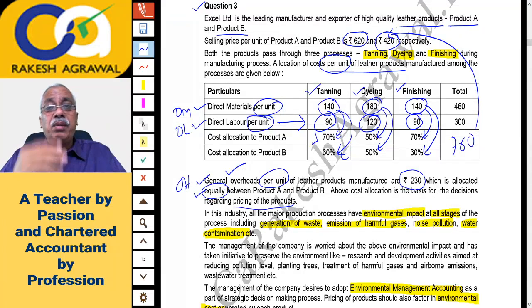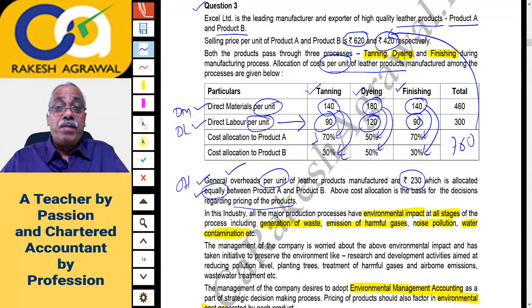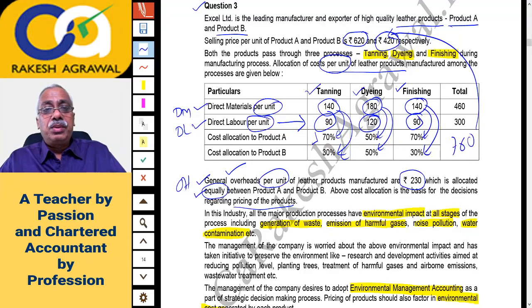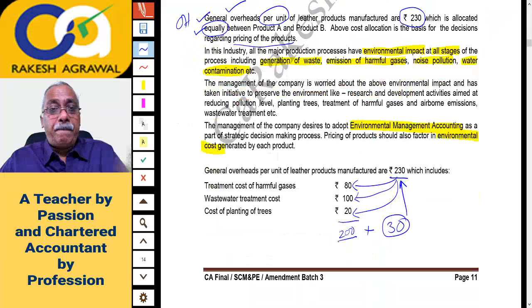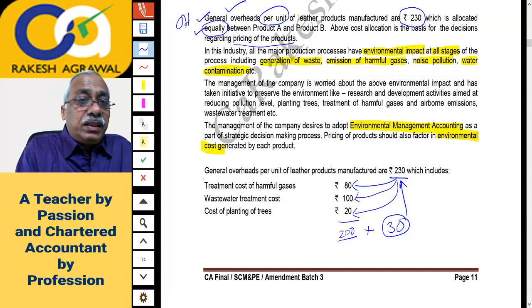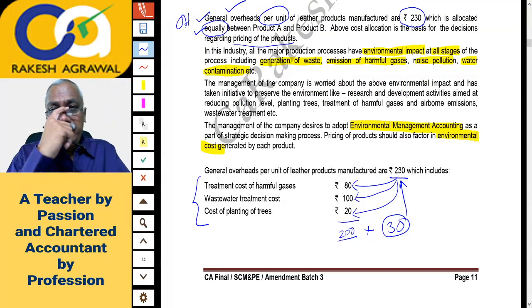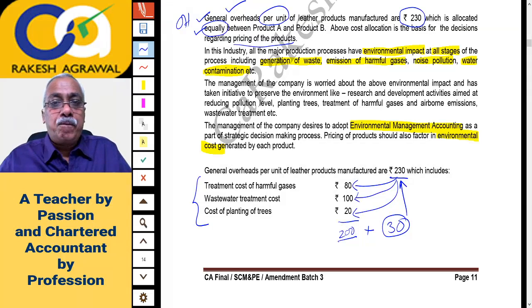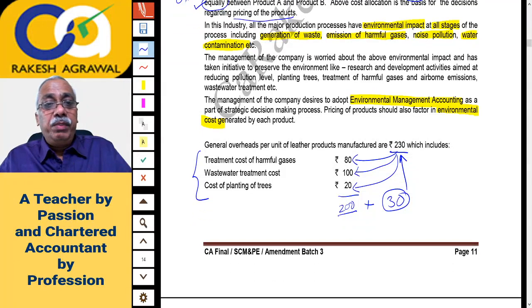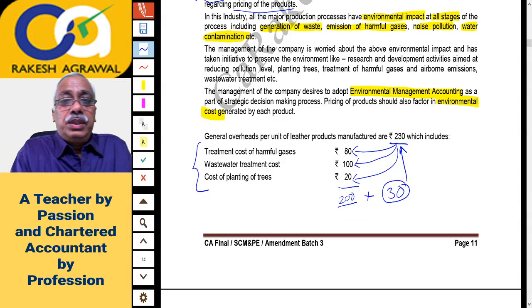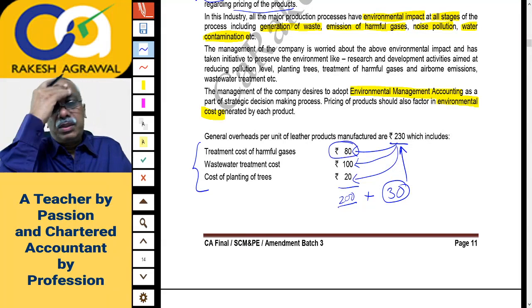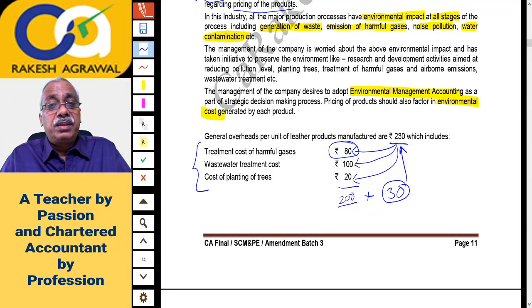Now to give the answer of question 2, what do you have to do? Your prime cost, which we just discussed, will remain the same. Only there will be a change in overheads. So the overheads bifurcation will change using activity based costing. Prime cost will remain the same for both products A and B, which we calculated earlier.